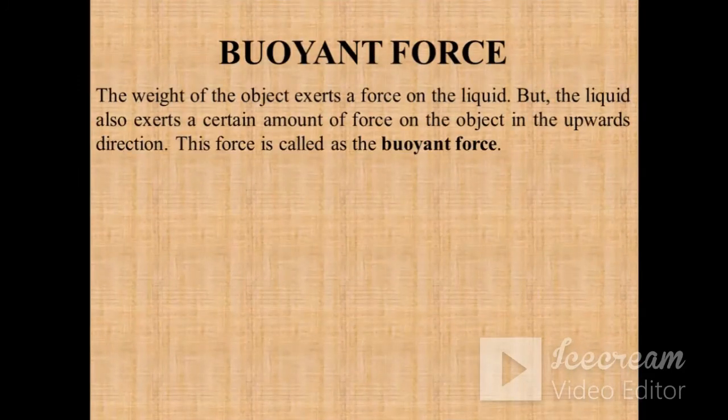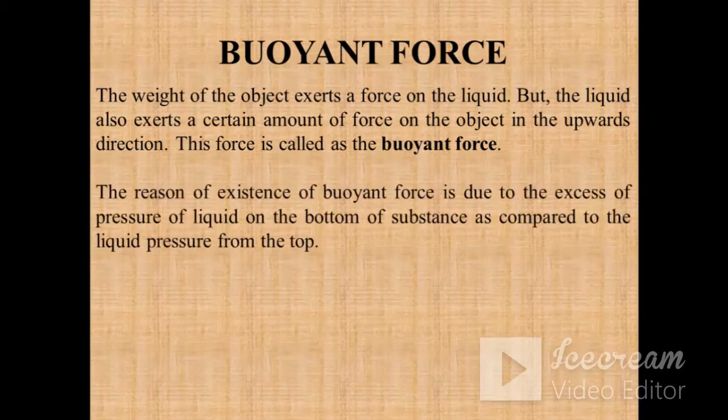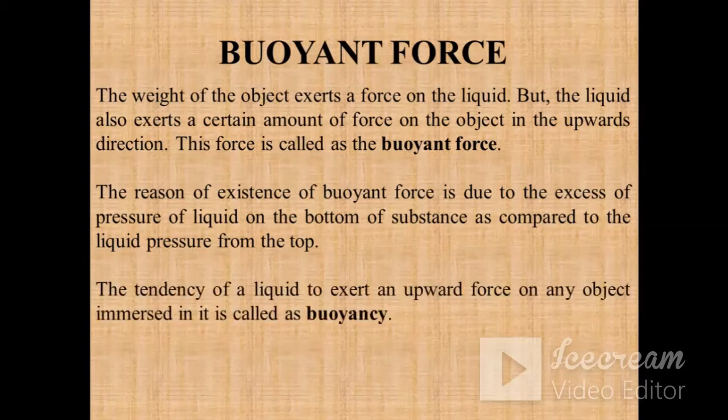Now next is buoyant force. This force we have already discussed in chapter 2. Whenever an object is immersed in a liquid, the pressure exerted by the liquid on the bottom surface of the object is more than the pressure exerted at its top surface. So due to this difference in pressure, a force always acts on an object, and that force is known as the buoyant force, the upward force. This force will always act in the upward direction.